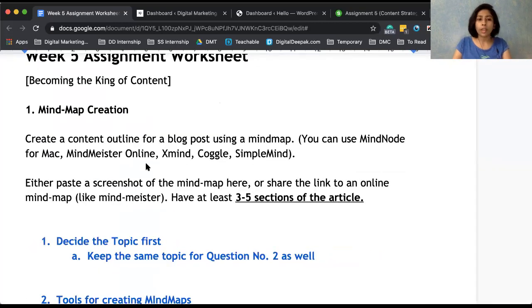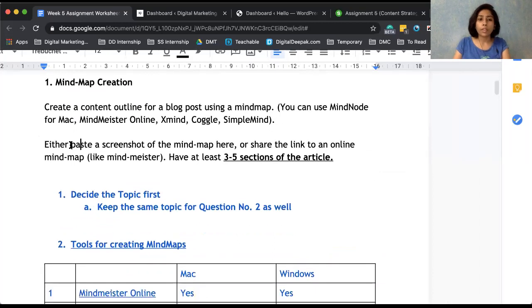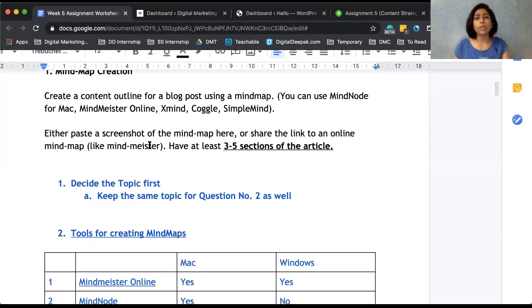So create an outline for your blog post using a mind map. Now once you make a mind map, you can share the screenshot or you can share the link. How you proceed with this is pretty simple. First things first, you decide your topic, right? Now, how many of you have decided your topics? Just type in your topic in the chat box.